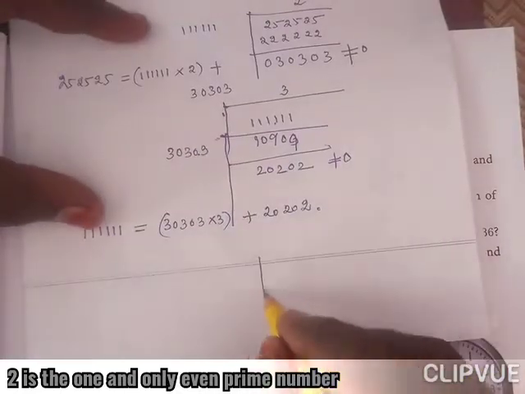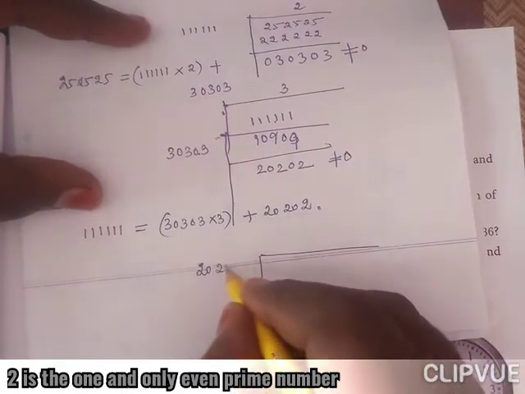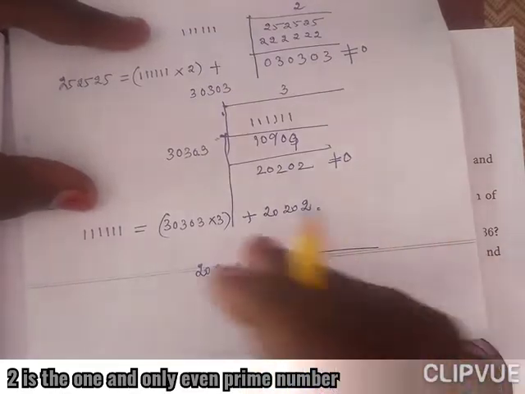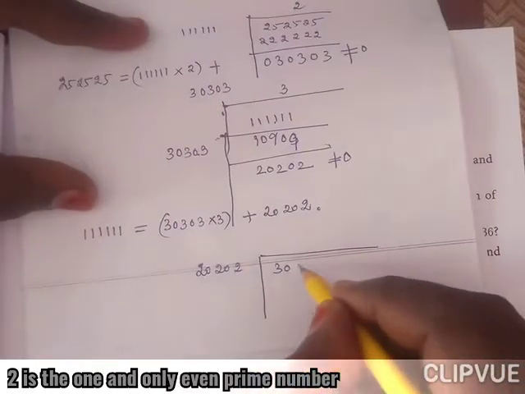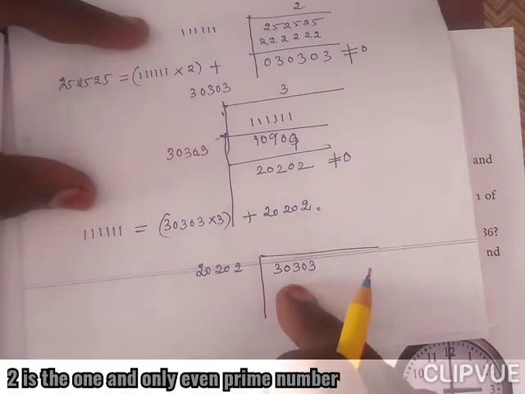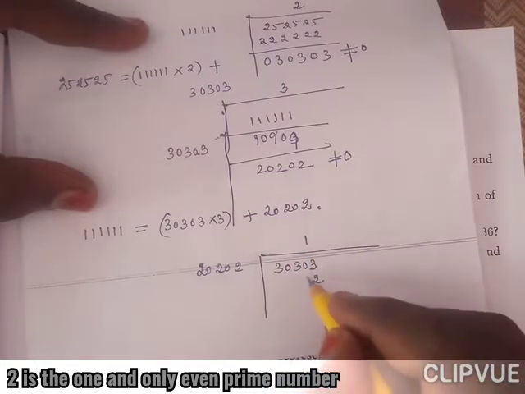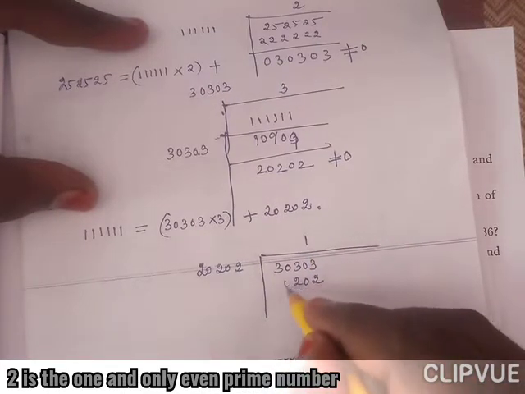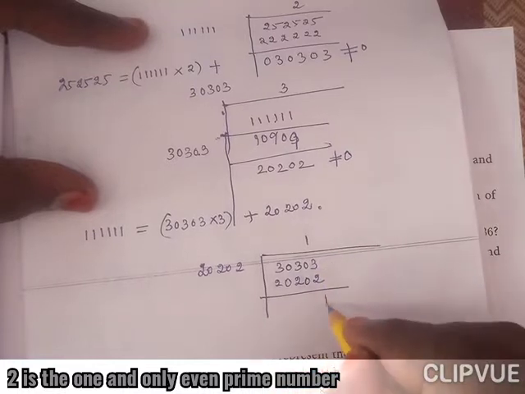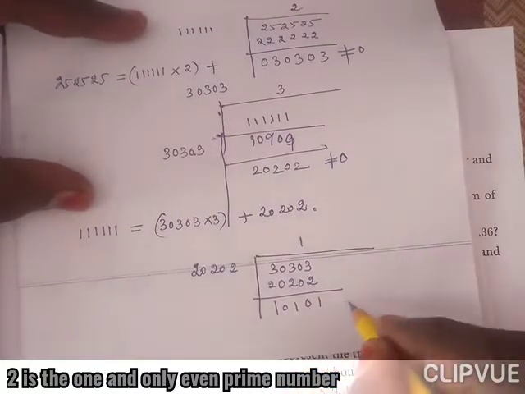So now this remainder 20202 will be the divisor, and the previous divisor becomes the dividend, 30303. This is 20,000, this is 30,000, so only one time. 3 minus 2 is 1, 0, 3 minus 2 is 1, 0, 1.